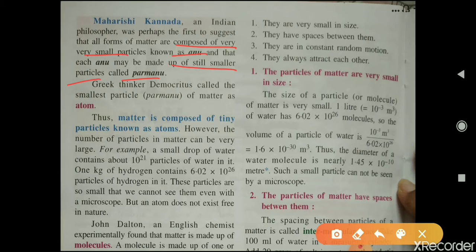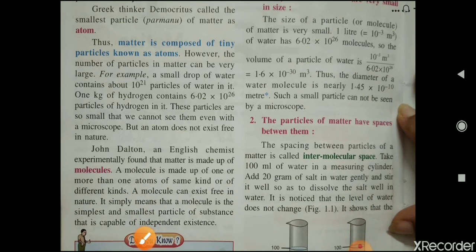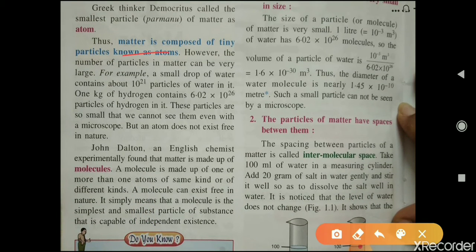Then Democritus called the smallest particle of matter an atom. Okay, so according to Maharishi Kanad it was Parmanu, and according to Democritus these Parmanus are known as atoms. Then matter is composed of tiny particles known as atoms.